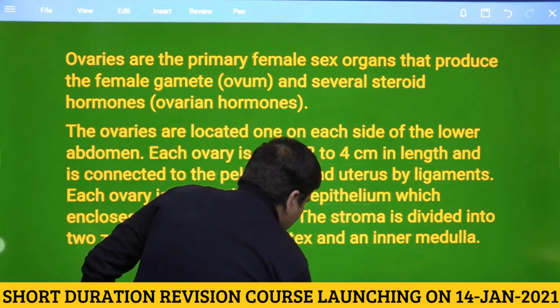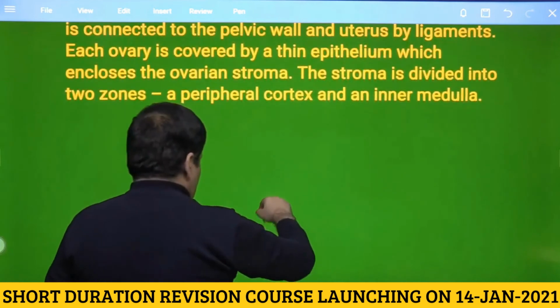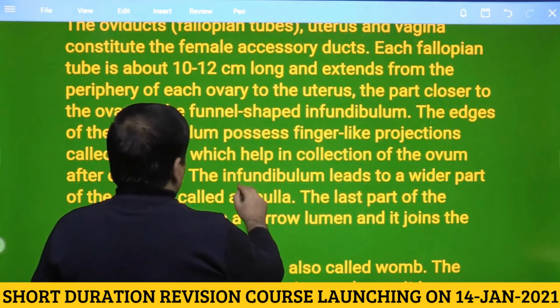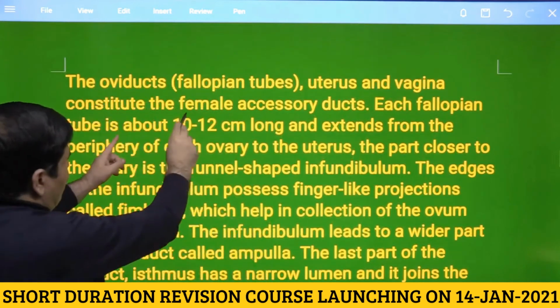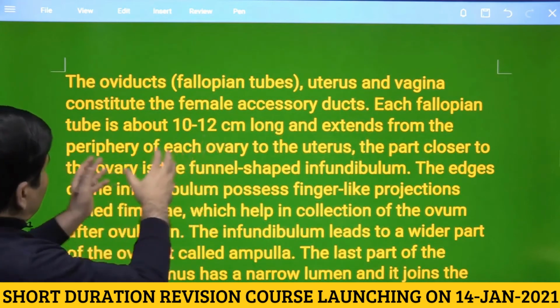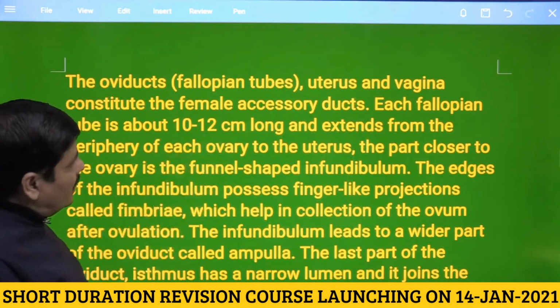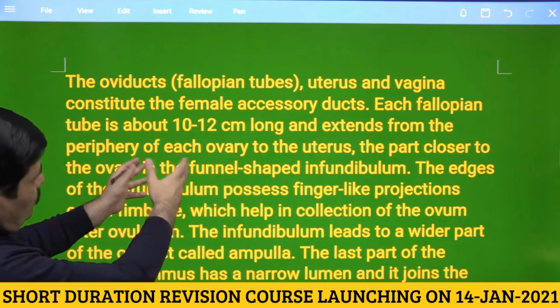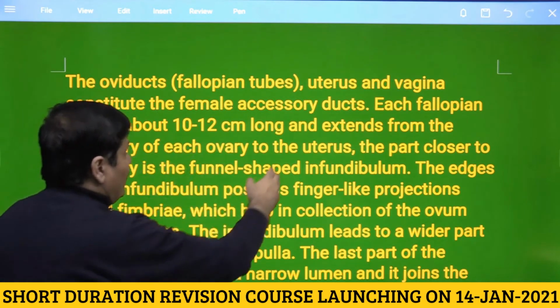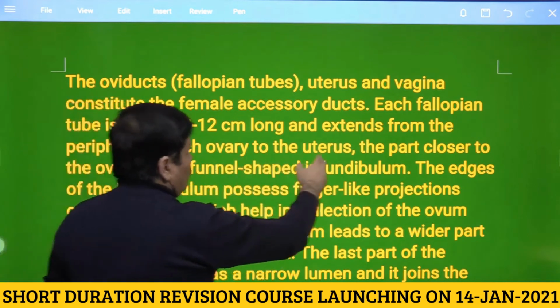Now moving further, let us see what your NCERT says. So then it talks about the oviduct. The oviducts are also called as fallopian tubes, and then the uterus and the vagina constitute the female accessory ducts. Each fallopian tube is about 10 to 12 centimeter. We said that it is 12 to 13 centimeters and extends from periphery of each ovary to the uterus.